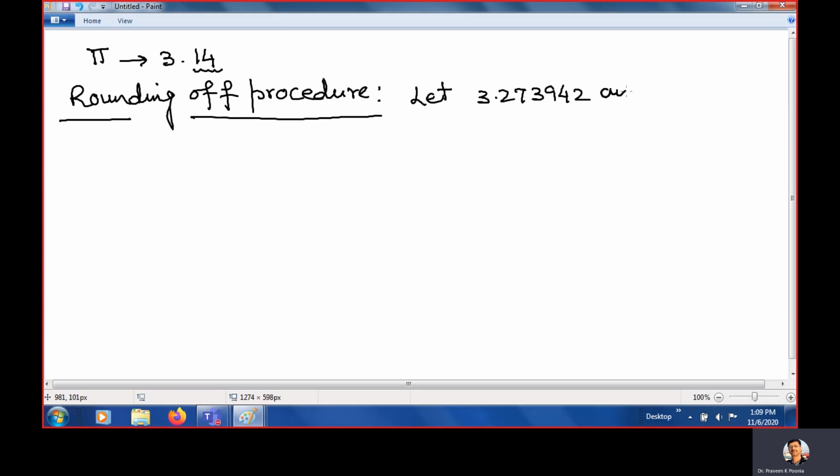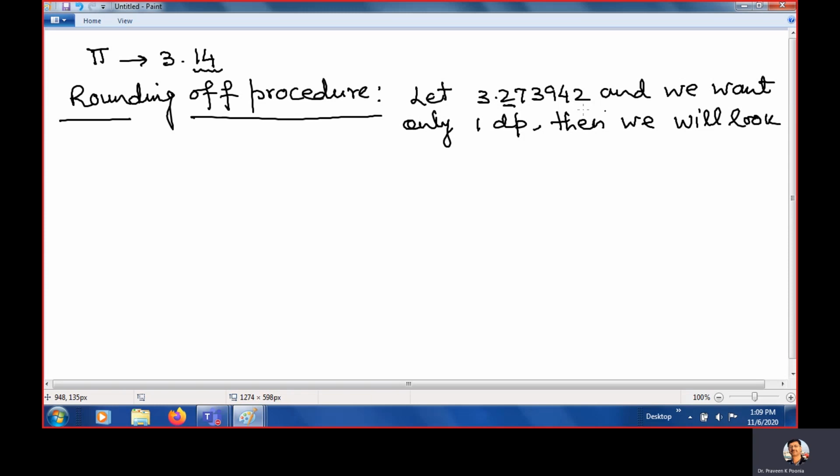And we want only 1 decimal place. Clear? We need only 1 decimal place. Then what is the procedure? We will look at the second decimal place. Second decimal place means we will look at 7.